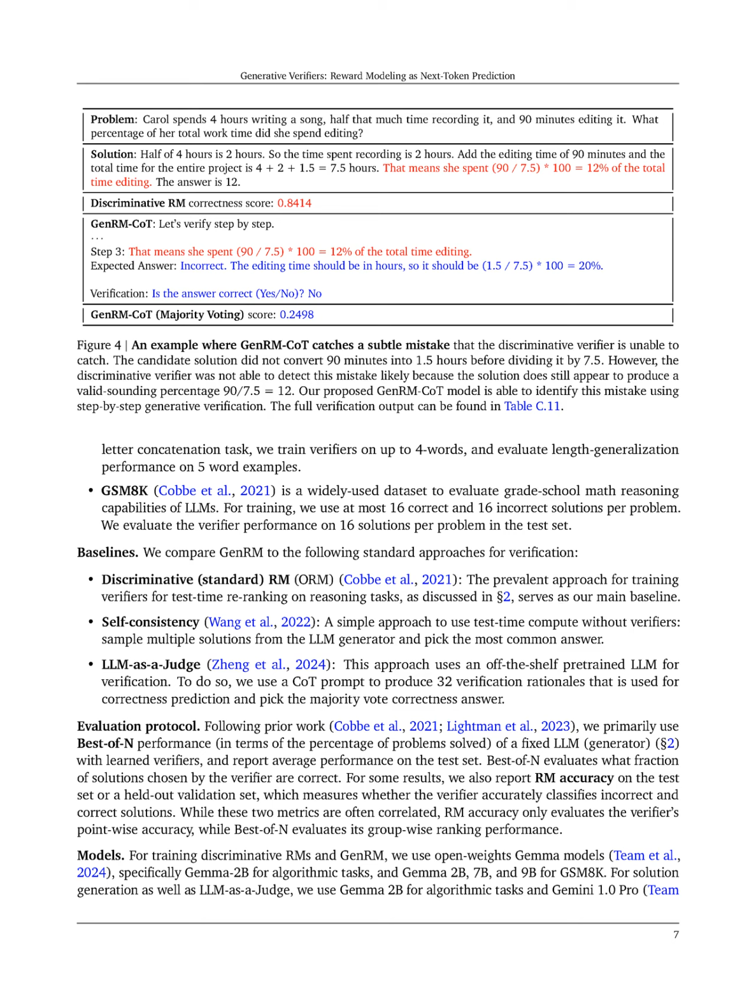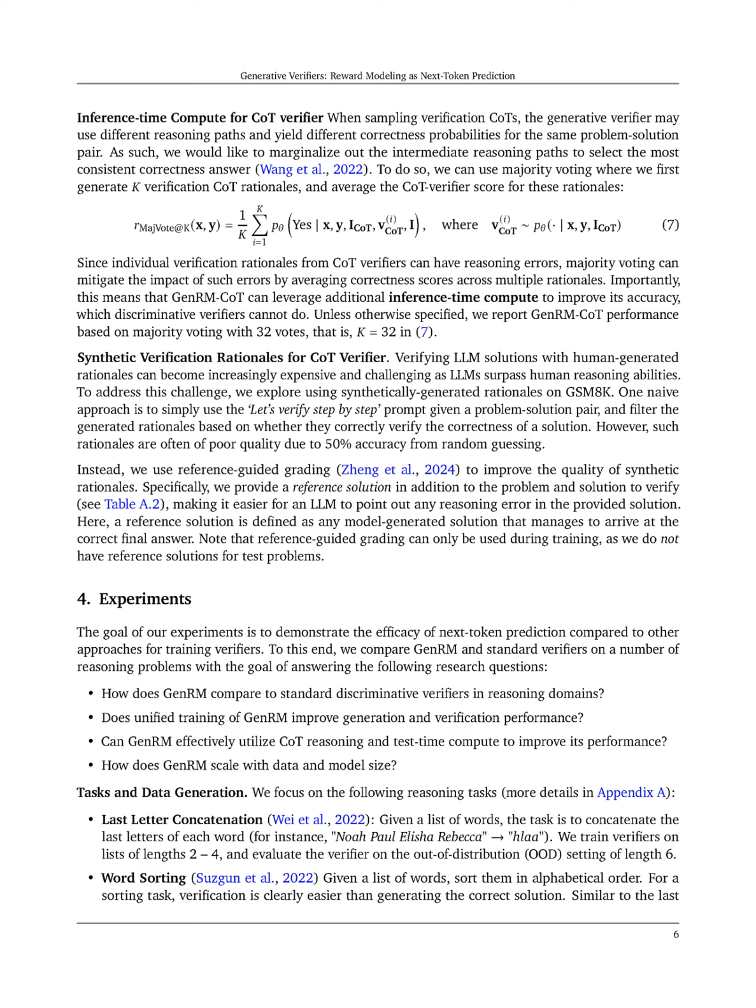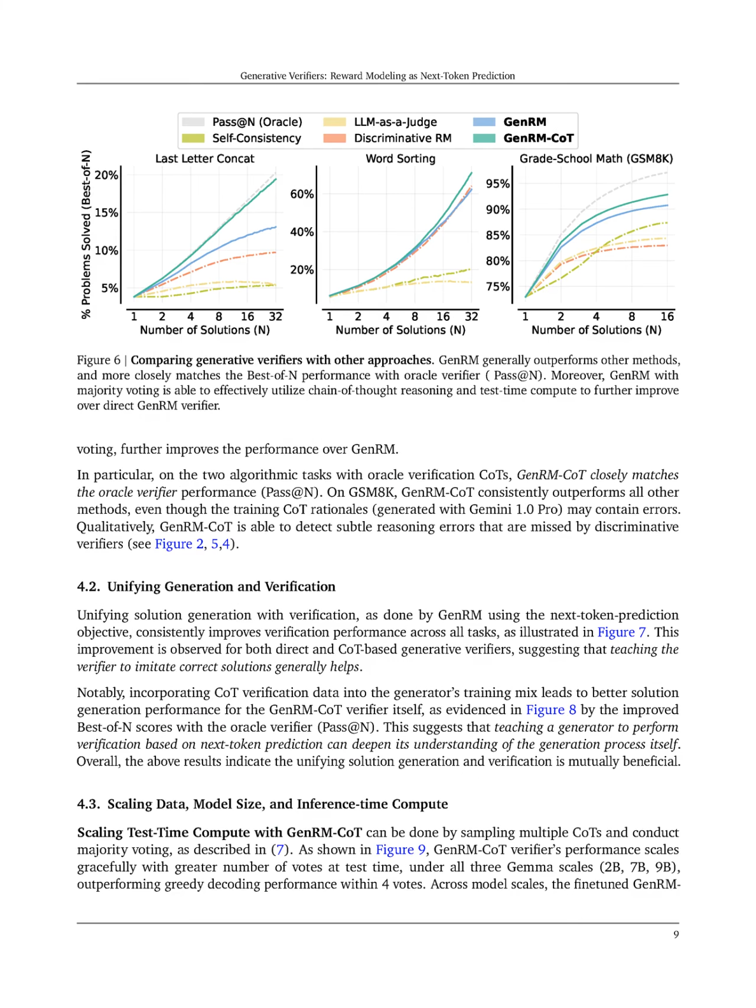The datasets used included a mixture of correct and incorrect solutions for training, with a balanced dataset for the verification tasks, and the performance was primarily measured using the best of n metric, which evaluates the percentage of problems solved correctly. Additionally, the experiments incorporated majority voting for Gen-RM COT, where multiple chain-of-thought rationales were generated to enhance verification accuracy. The results demonstrated that Gen-RM outperformed the baseline methods across all tasks, indicating its superior capability in reasoning and verification.